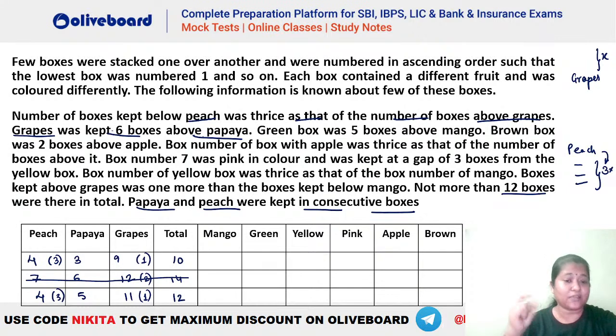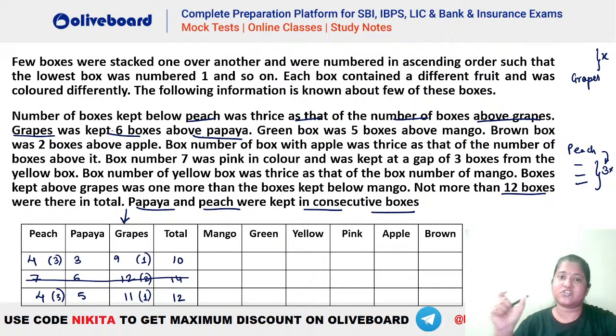Once again, look at what was given here: the number of boxes kept below peach has to be thrice that of the number of boxes kept above grapes. So here we were getting the value for grapes for each of the cases, that is grapes was either 9, 12 or 11. So if we have 3 boxes below your peach, we should have 1 box above your grapes.